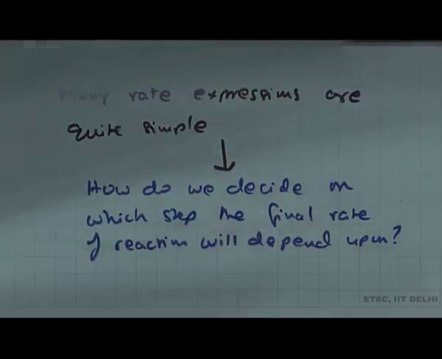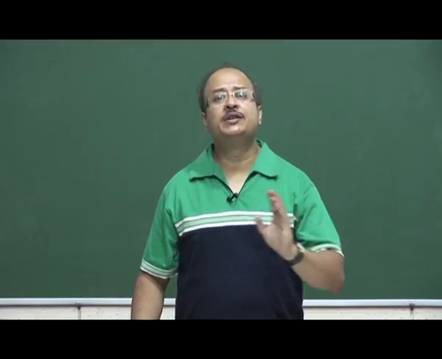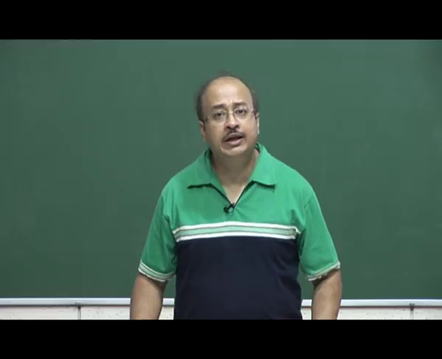Because in these 3 consecutive reactions which have their own rates, you do not know how each of these contributes to the final equation, which is A going to P. But as I said, though it is complicated, many rate expressions are quite simple to deal with.